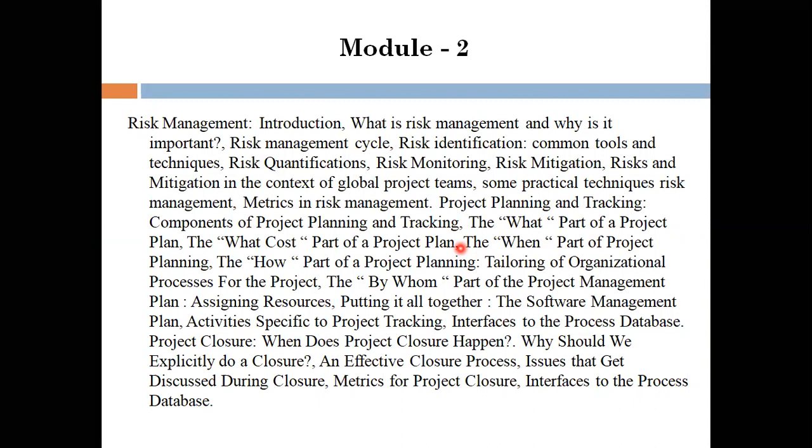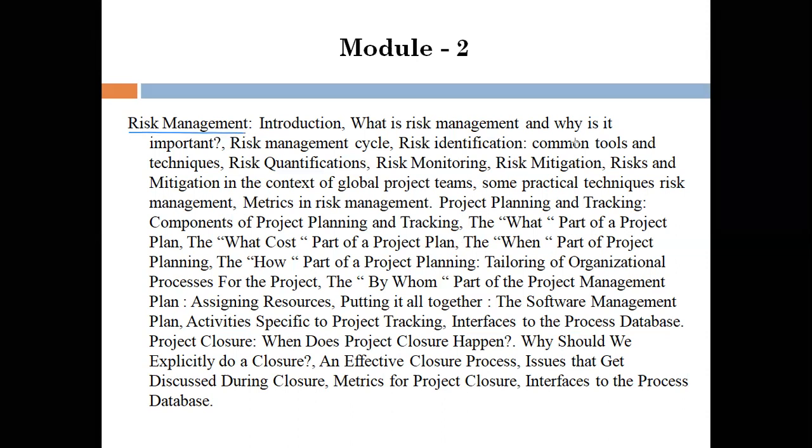So let us have a quick overview of the topics that we will be discussing in module two. Module two talks about two most important things. One is risk management, and second is project planning, as you can see here.